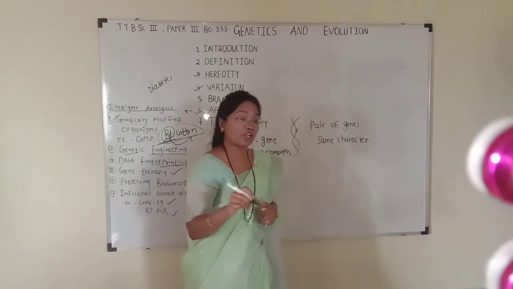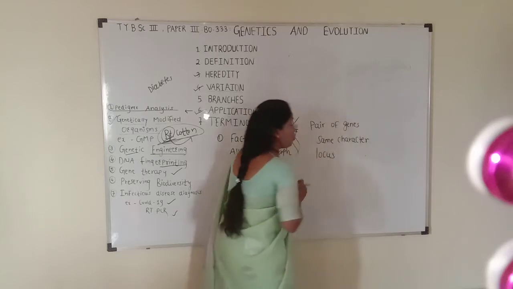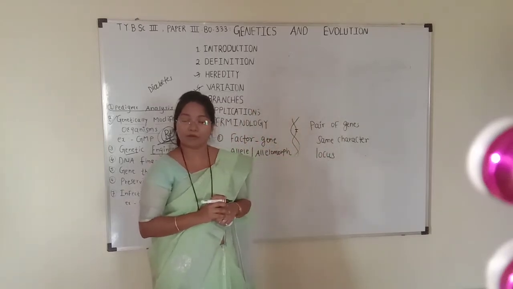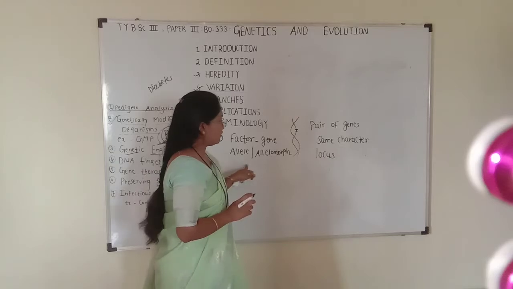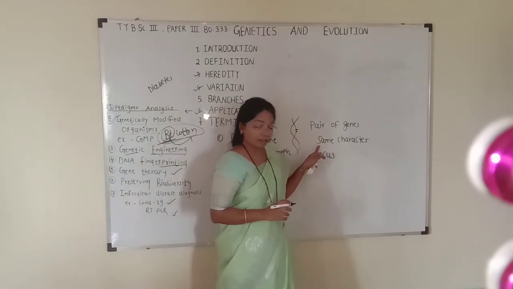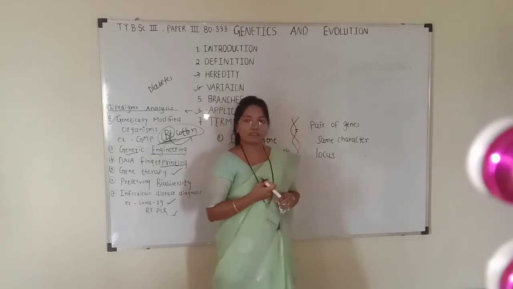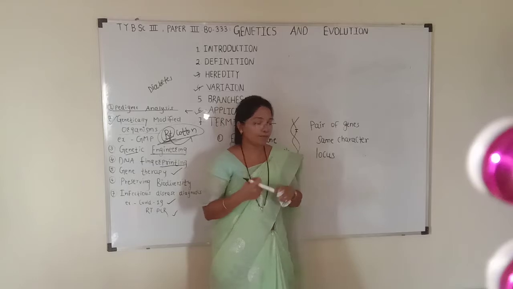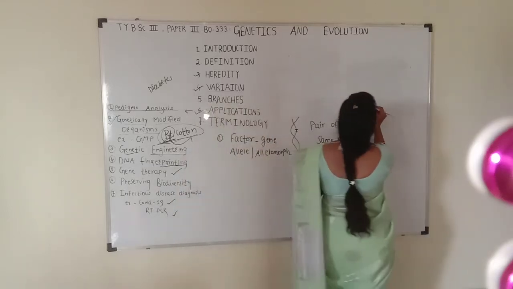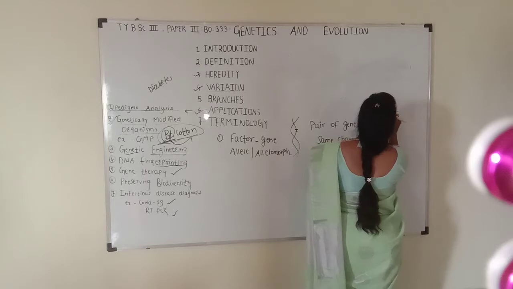And they occupy a similar position on the homologous chromosome. Alleles are nothing but a pair of genes. They control the same character and they occupy the same position on homologous chromosomes. How? Let us see. For example, capital T and small t.